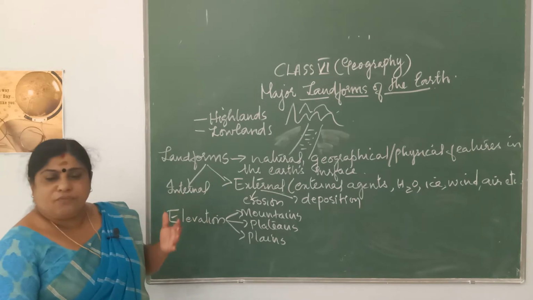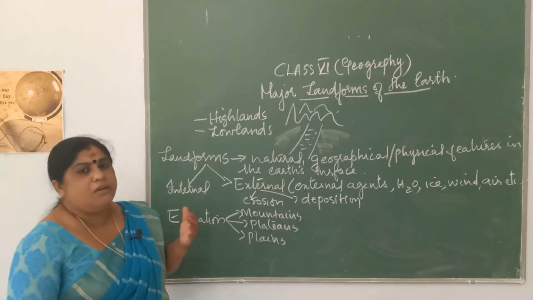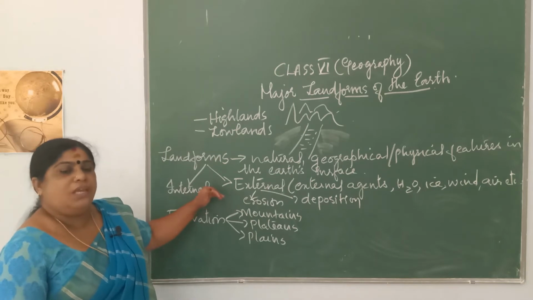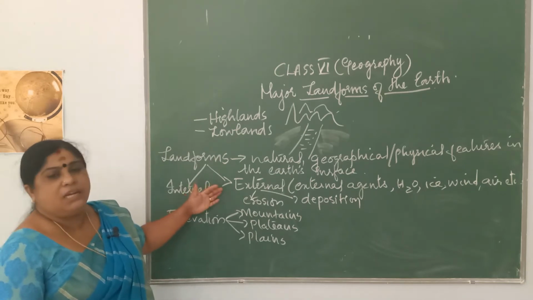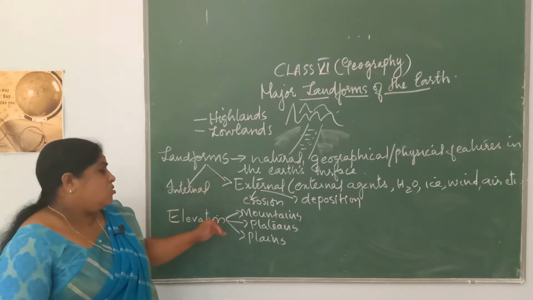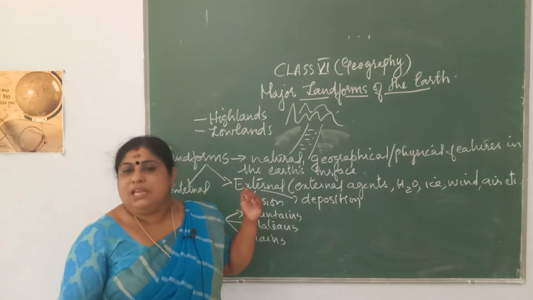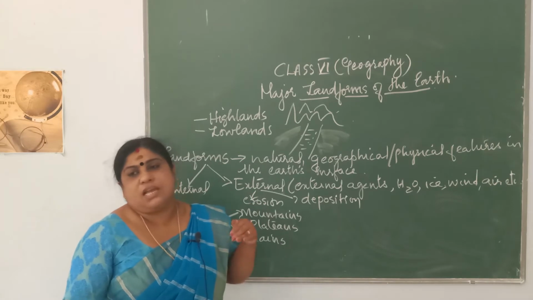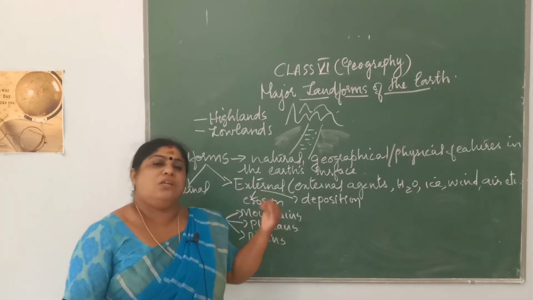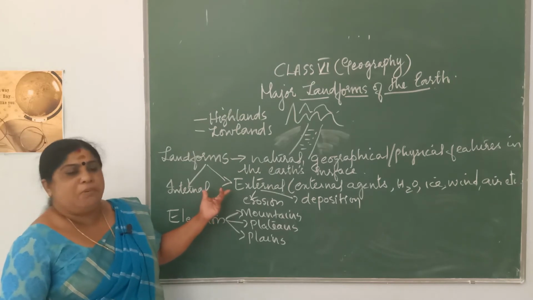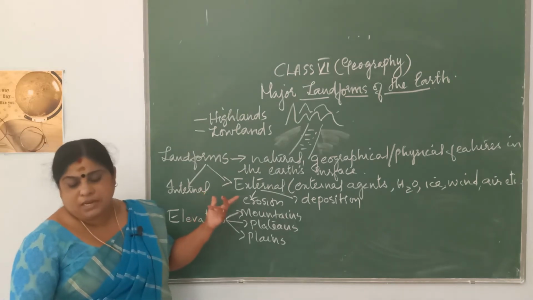These landform features occur mainly because of forces which act either internally or externally. Internally means a force that acts in the interior of the earth, which results either in the upliftment of land or in the subsidence of land. The external force may be in the form of erosion and deposition.